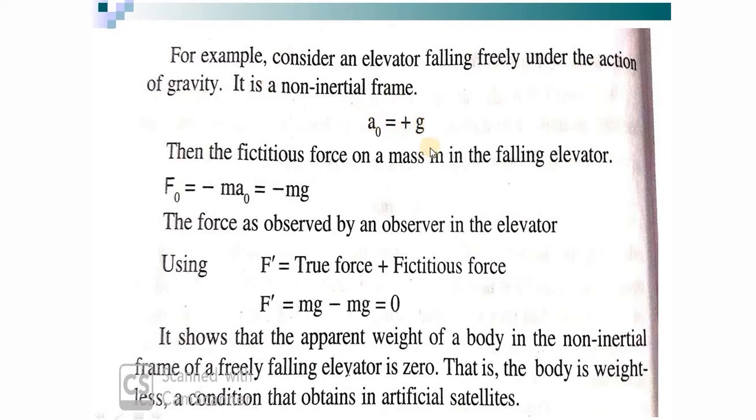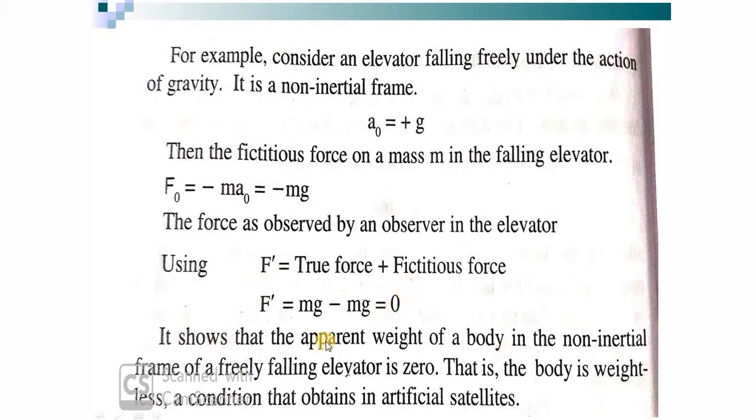It will be equal to g. So what will we get? The fictitious force will be -m a0. And here a0 is g. So what do I get? -mg. So the net force as observed by an observer in the elevator will be what? True force plus fictitious force. True force is mg, minus mg. So the net force is 0, which means what? Acceleration is 0. So velocity is constant.